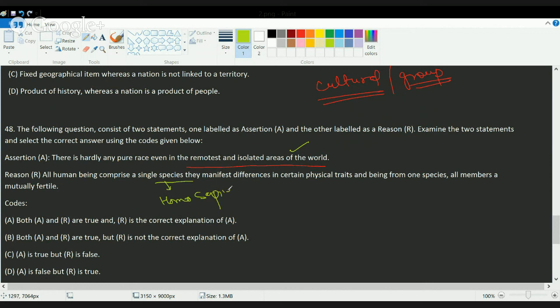Those Homo sapiens manifest certain differences in physical characteristics, and all members are mutually fertile. So this is the correct explanation for this assertion. So both are true, and reason is the correct explanation for assertion.